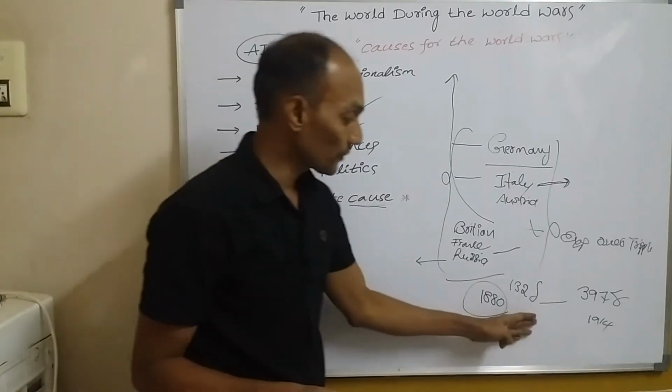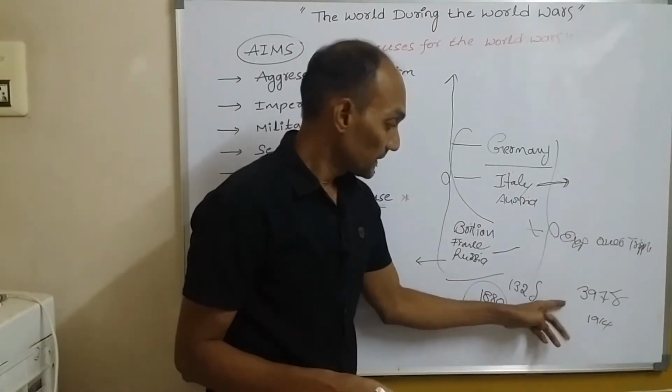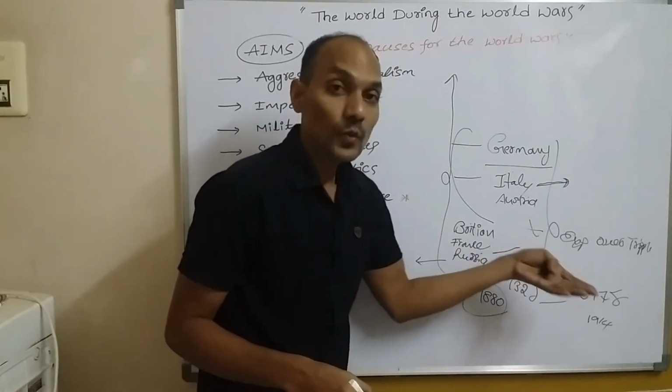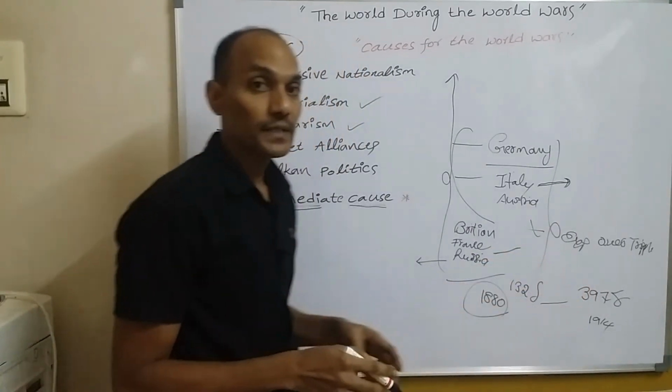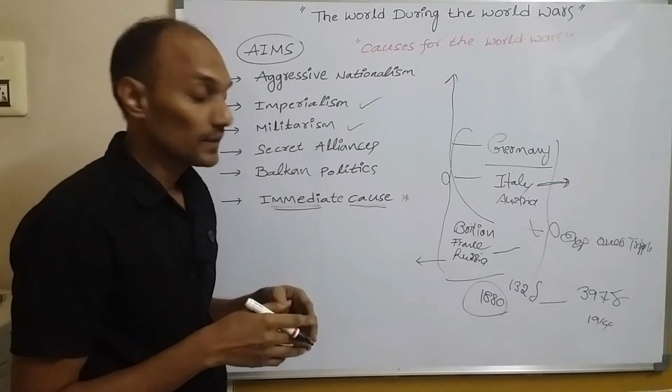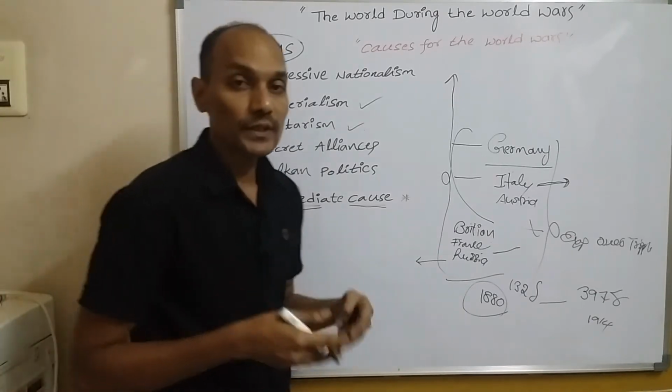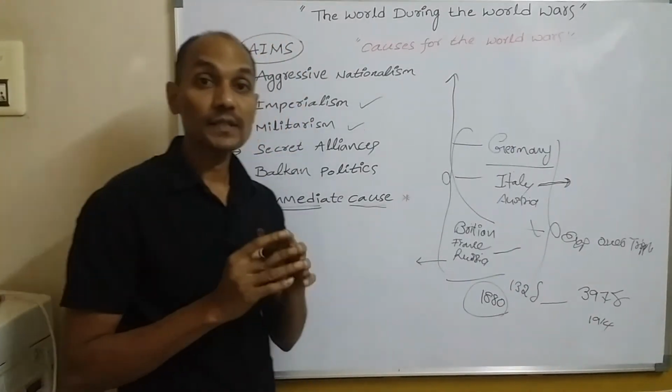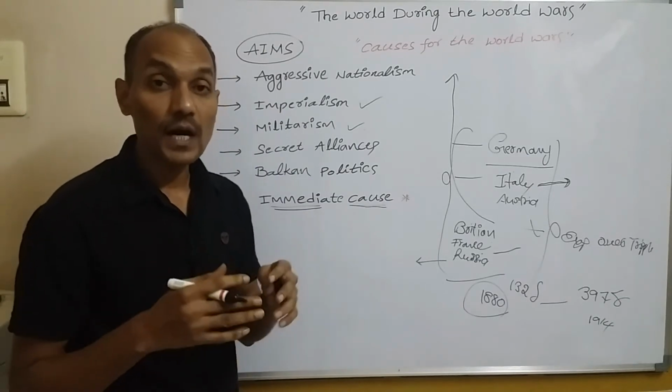That means it reached up to triple, three times over. They were very interested in increasing their military strength, and they also wanted to increase their weapons, their armaments.